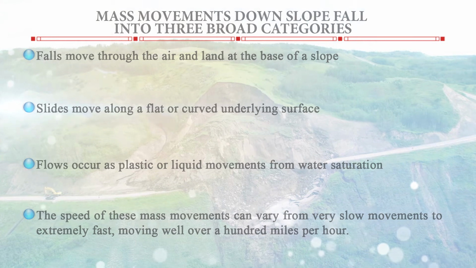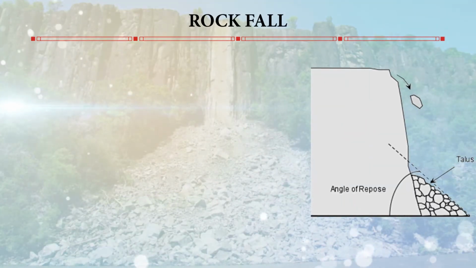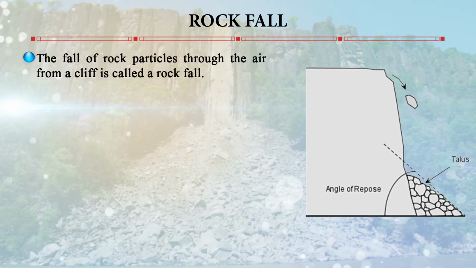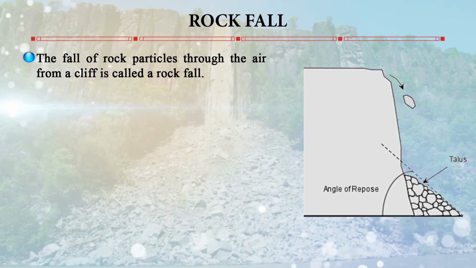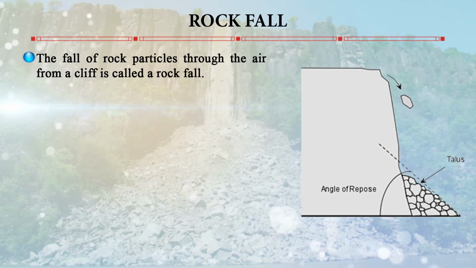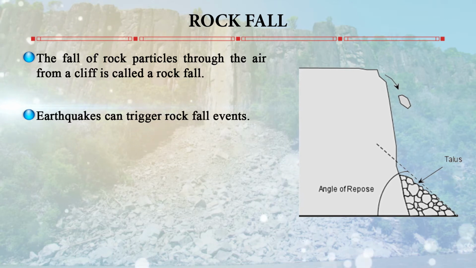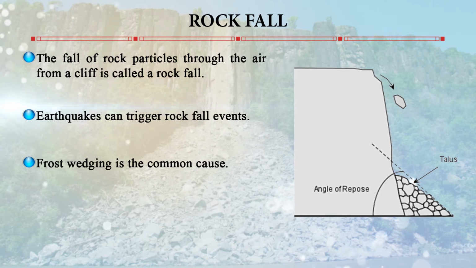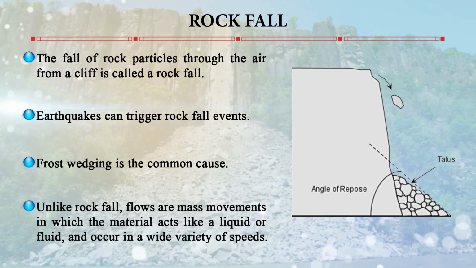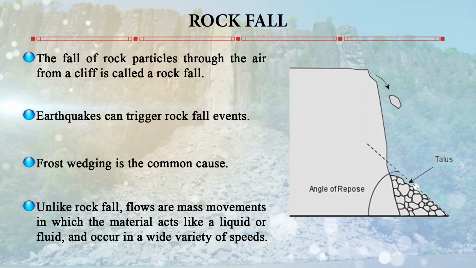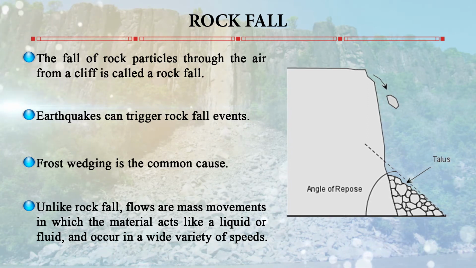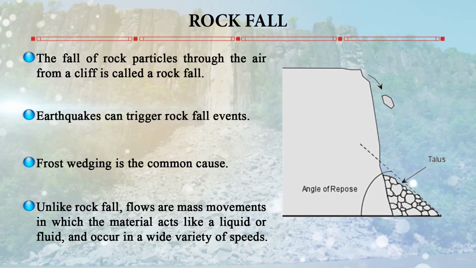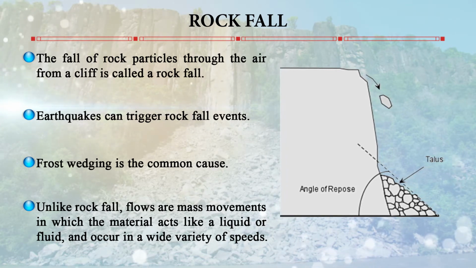If you see this diagram which is drawn, the rock fall, these particles fall through the air, and the fall of the rock particles through the air from a cliff is called rock fall. Earthquakes can trigger this rock fall. Frost wedging is another common cause of rock fall. Unlike rock fall, flows are mass movements in which material acts as a liquid or fluid and occurs in a wide variety of speeds. And the bottom where the particles, rocks accumulate is called talus.